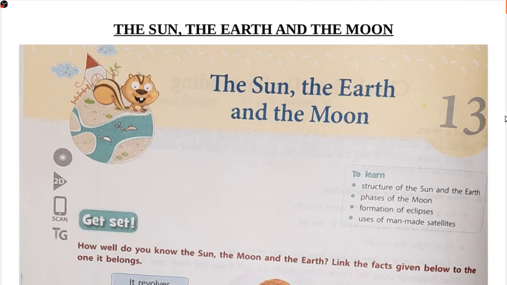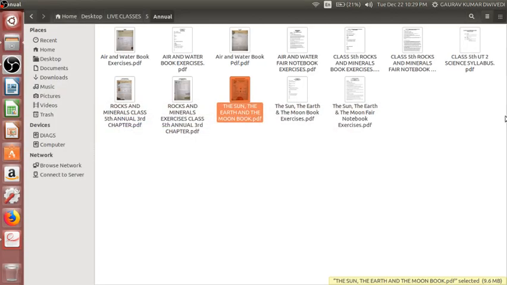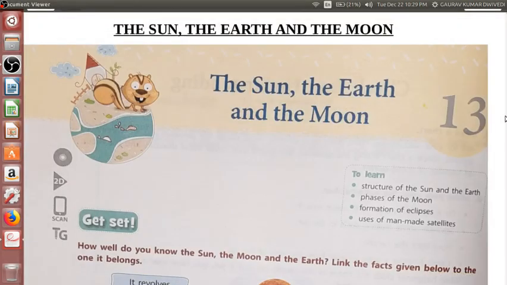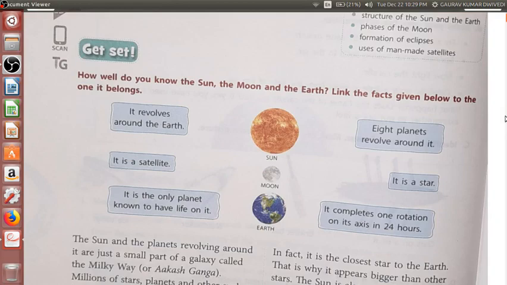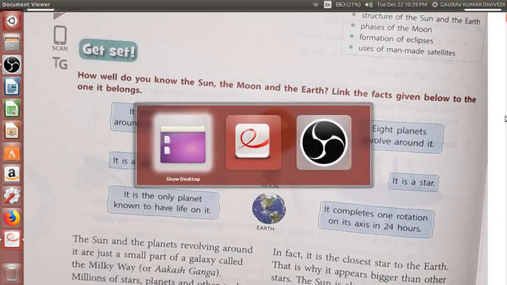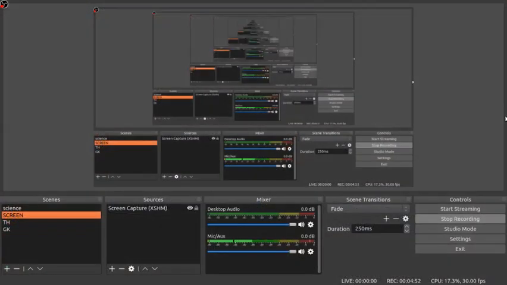In the meanwhile we will keep on doing the Get Set, the Checkpoint and everything, whatever things are given in the book itself, or in the exercises, or the things which are to be done in this. So let us see here, the Sun, the Earth and the Moon. If you remember, Get Set is the very first part which we used to do in the bookish part. It is the part of your book exercises only.